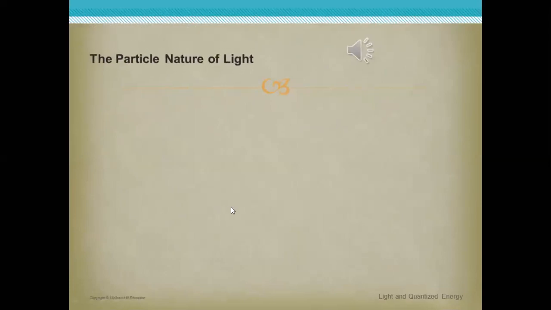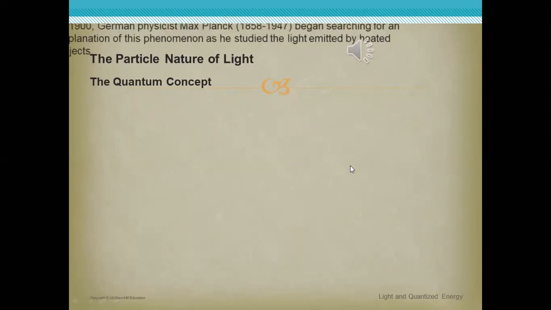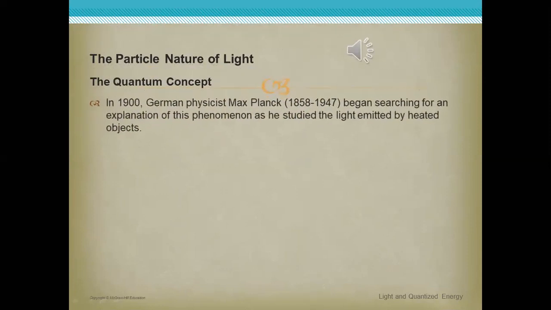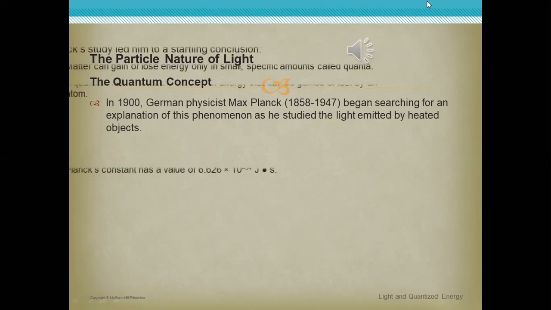After that, okay, listen. The particle nature of light: the quantum concept. In 1900, German physicist Max Planck, 1858 to 1947, a very important scientist, began searching for an explanation of this phenomenon as he studied the light emitted by heated objects.